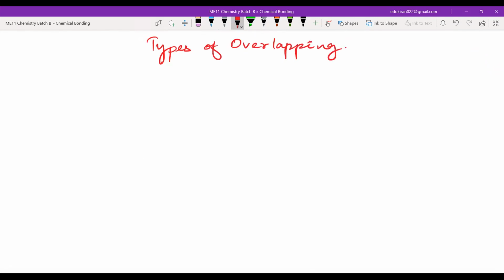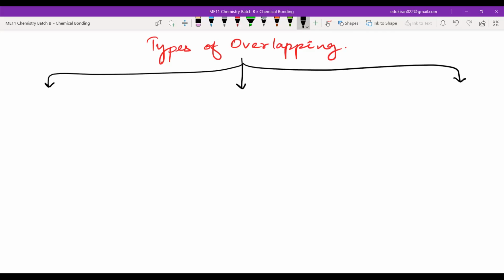Okay, types of overlapping. Basically, there are three types of overlapping. First of all, we will learn the types of overlapping. One is known as positive overlap.